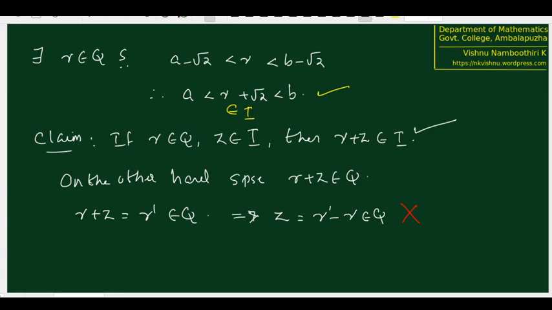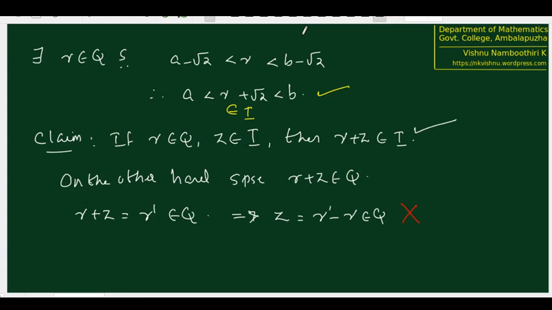The difference between this proof and the previous proof is that in the previous proof, we assumed that the rational number we were choosing is non-zero, and we had to go that extra mile, but here it is not necessary. Now we are going to see an application of the Archimedean property.